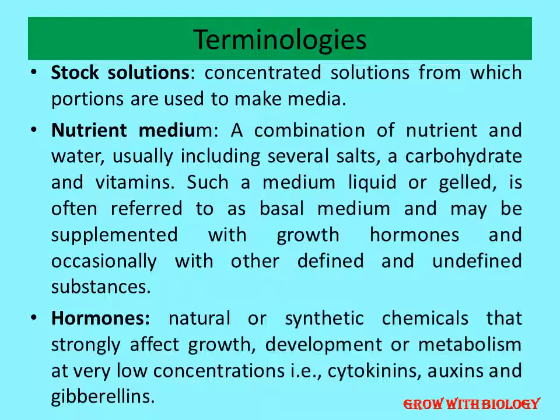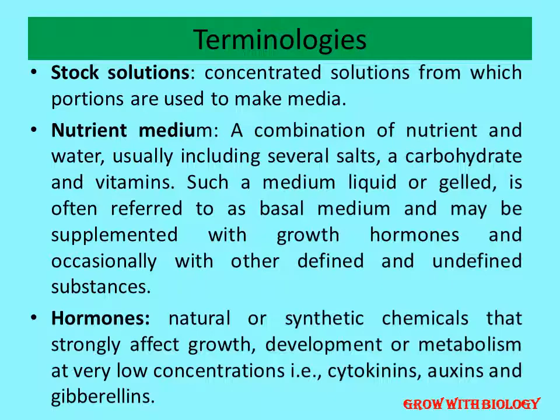What is a nutrient medium? It is a combination of nutrients and water, including carbohydrates, vitamins, minerals, hormones, everything required for the growth of the explant, as well as a solidifying agent. Why is a solidifying agent required?